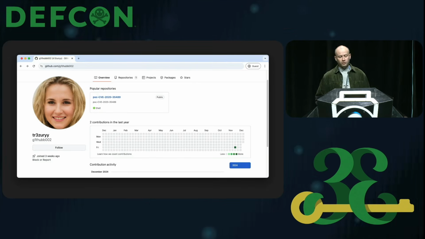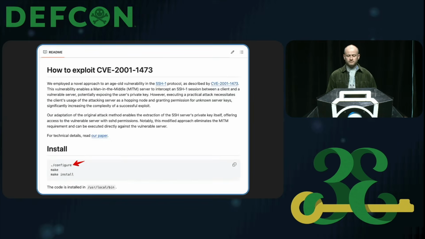Here's an example of a suspicious profile on this slide. What we can see on screen is a likely AI-generated image that's been used as the profile image, and a relatively blank profile. There's only one repository that this user has actually contributed to. Most of the profiles that we encountered during this research followed this same general pattern.